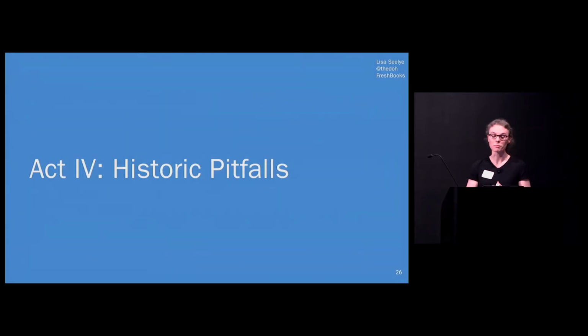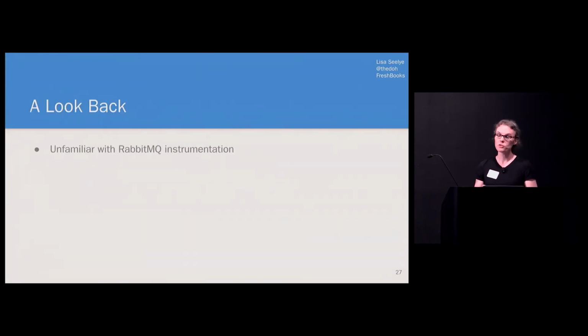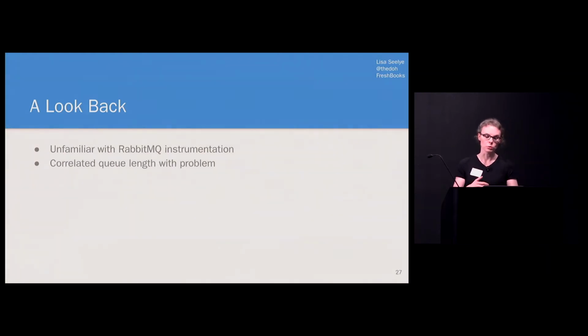Act 4, historic pitfalls. Let's have a look back at our legacy alerting systems to see how it led us to worry about the queue length in the first place. The approach we had taken to running RabbitMQ was largely a black box. It worked, but we weren't really aware of how to get the best out of it or to know when it became unhealthy. Being unaware of or unfamiliar with our tools made it hard because we didn't know what to look for.